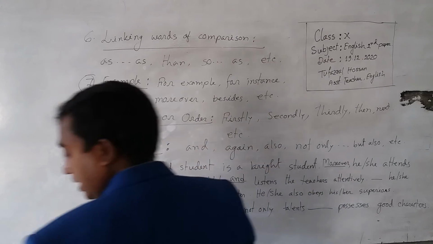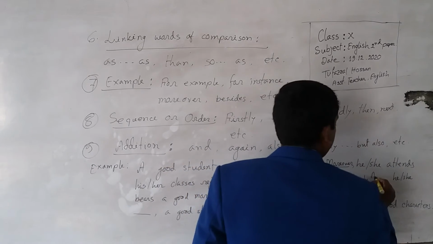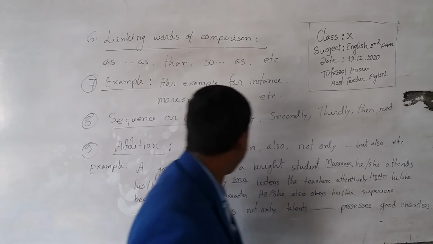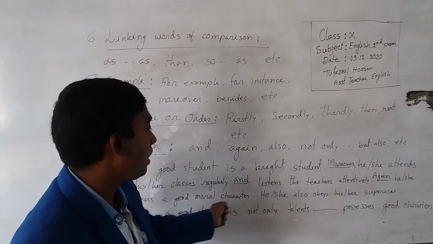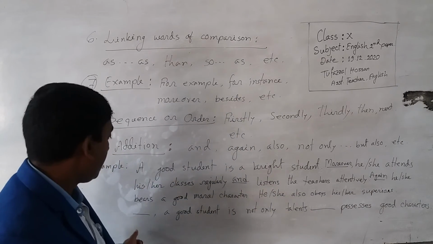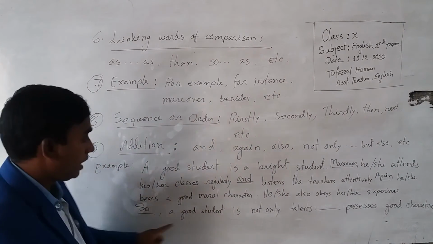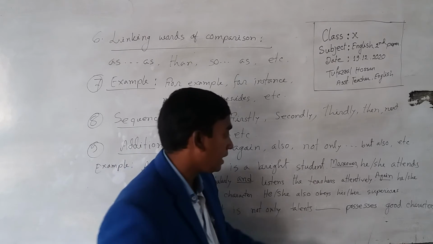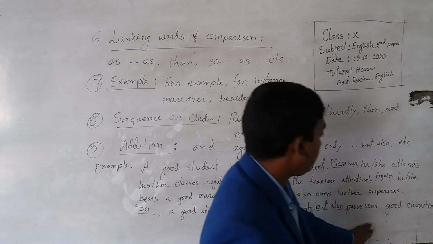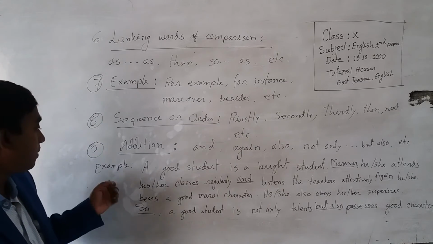So now you see, look at this here. Then again, he or she bears a good moral character. He or she also obeys his or her superiors. So a good student is not only talented but also possesses good characters. Now, dear students, look at the board please.